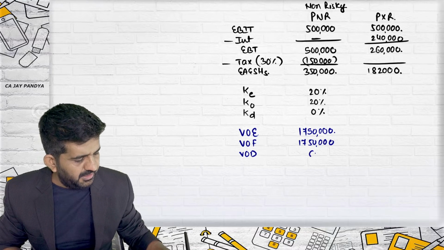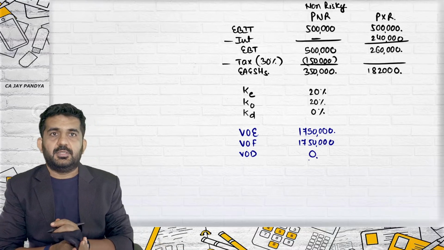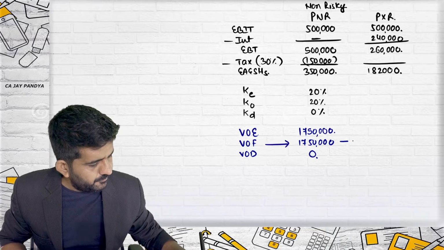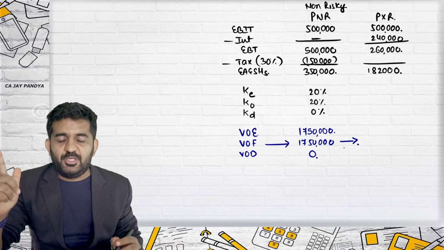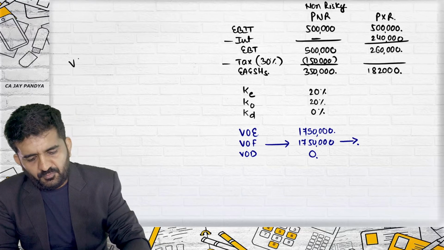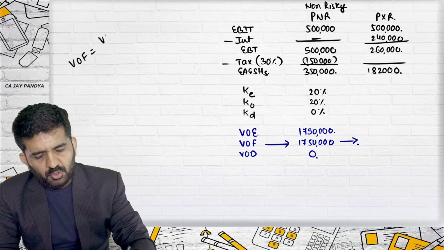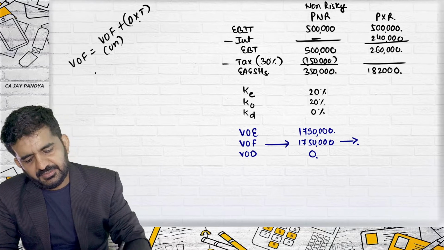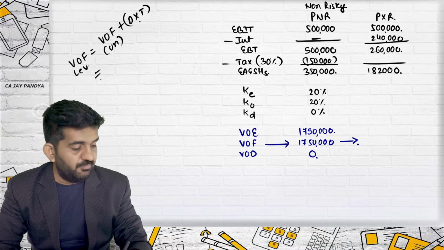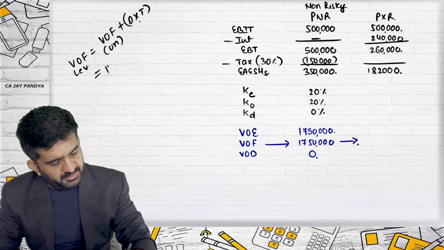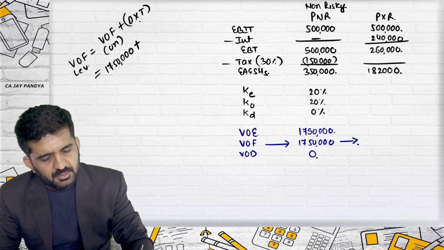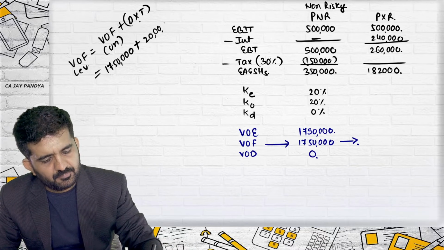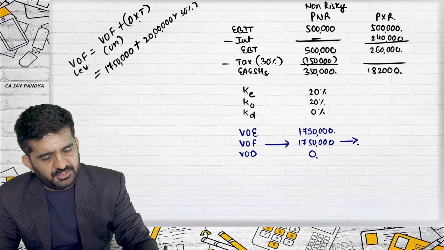Value of debt will be zero. Absolutely alright. Now I'm going to the levered firm. Always find the value of the firm first. By the Modigliani Miller approach, value of levered firm is equal to value of unlevered firm plus debt multiplied by tax rate. Value of unlevered firm is 17,50,000 plus debt. What is the debt? 20 lakhs multiplied by tax rate of 30%.